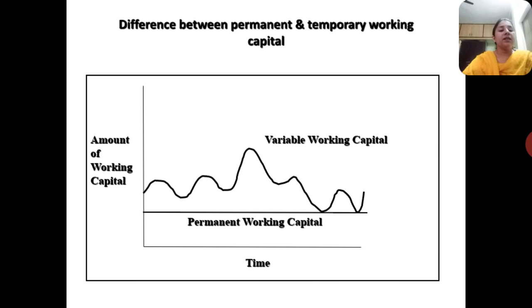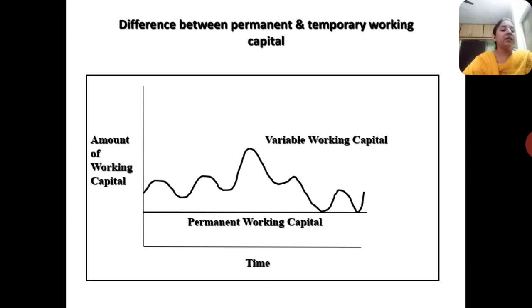Now, this graph shows the difference between permanent and temporary working capital. The words permanent and temporary themselves reflect that permanent is required always, and temporary is required for a specific time period and then it is not needed. So as per time, it is divided into two parts: permanent and temporary working capital. In this graph, permanent working capital is fixed and parallel to the timeline, which is not fluctuating with time; it is fixed always.